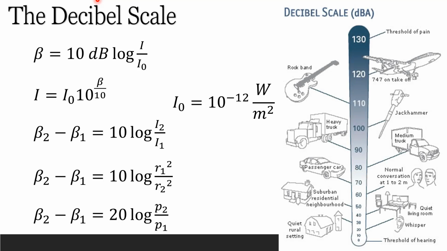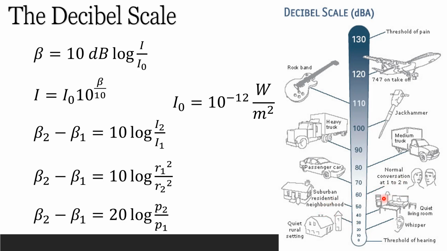So how loud is too loud? We have this in the decibel scale. The threshold of hearing is equal to 0 decibels. It means that the intensity at that point is equal to 10 to the minus 12 watts per meter squared. For the sound of a whisper, we have 10 decibels. We have a quiet rural setting around 30 decibels, a quiet living room 40 decibels.